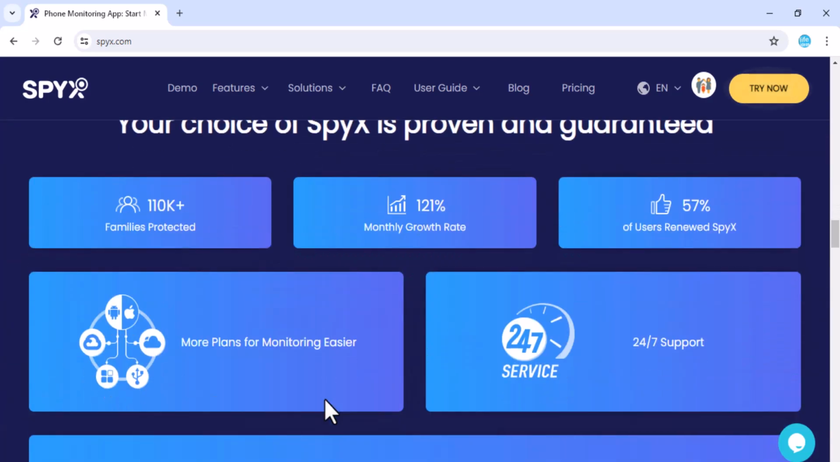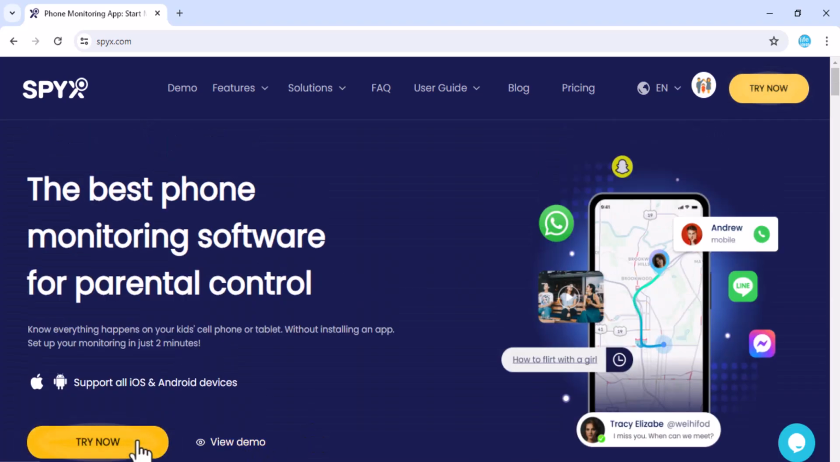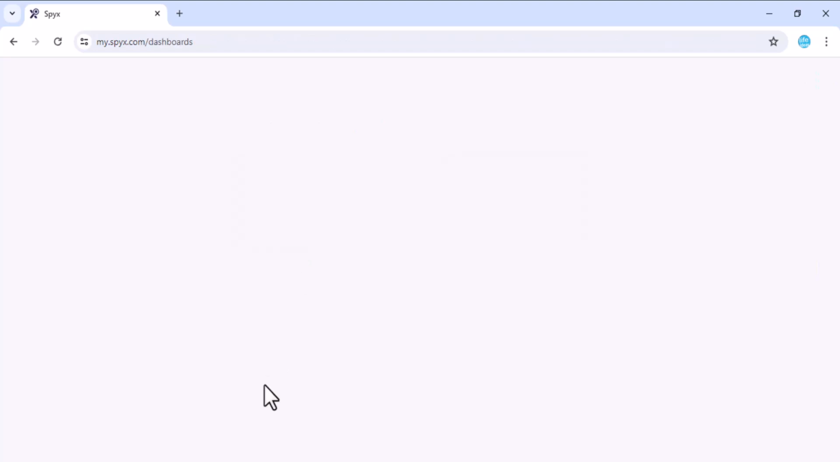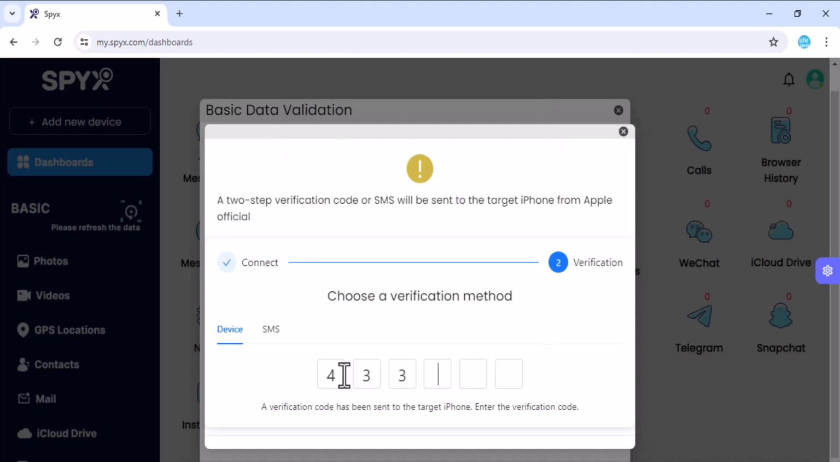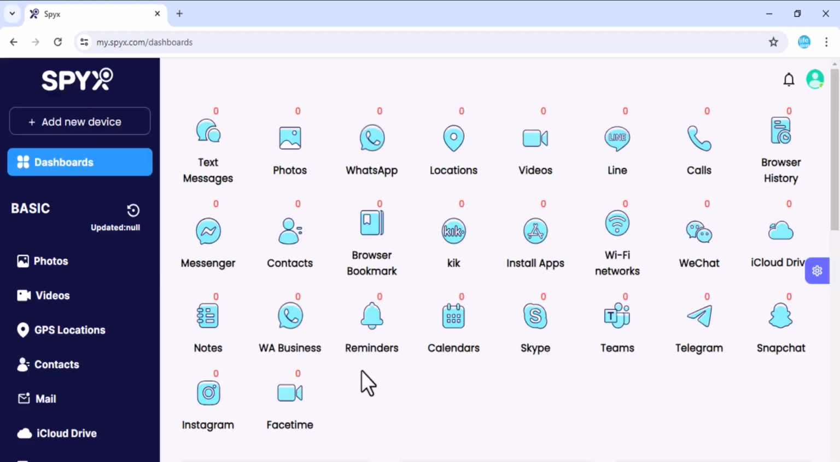Click on try now, and here you have to create an account, enter your email address and password. Here you can see there are options to connect iOS or Android. I click on iOS to connect my phone, and you have to enter your Apple ID and then enter the digit code which you have received on your Apple ID. Here I have added the code, and it is a verification method to ensure your safety. Here you can see the interface, and it is successfully connected.